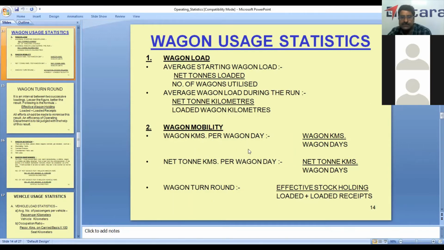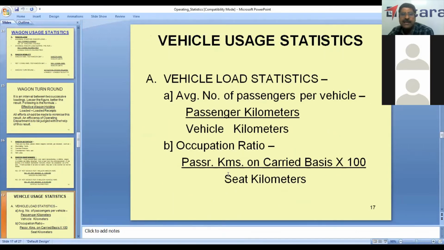This is as far as wagons are concerned. Then vehicle kilometers. We compare one vehicle's load statistics, the average number of passengers per vehicle, that is passenger kilometers by vehicle kilometers. And the occupation ratio, passenger kilometers by seat kilometers, that is passenger kilometers and number of seats available.